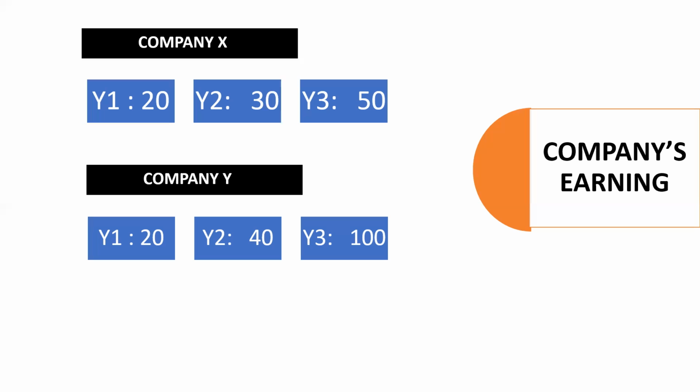So company X's is a little bit lower than company Y. So I will say that if any company's P ratio is higher, that doesn't mean you can't enter that particular stock. If the company's earning is far better than the others, then you can.